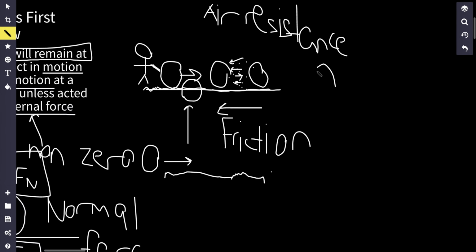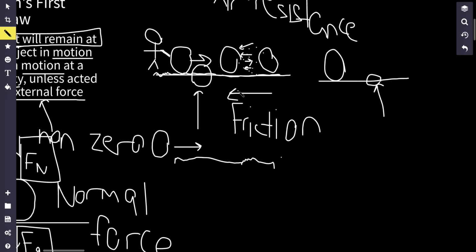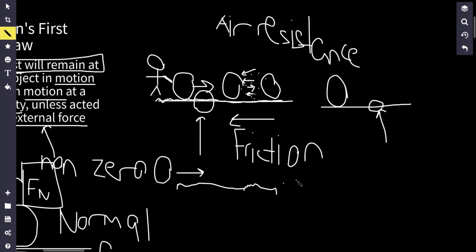Whenever you roll a ball through what seems to be a flat surface, in reality, most of the time it's not actually flat. It's going to be jagged. It's almost going to be hill-like when you zoom in to a molecular or very microscopic level. It's going to be very jagged. And this force of friction causes the ball to stop.